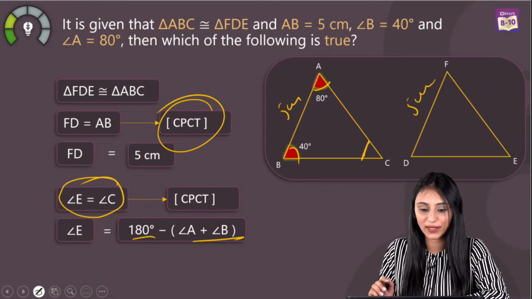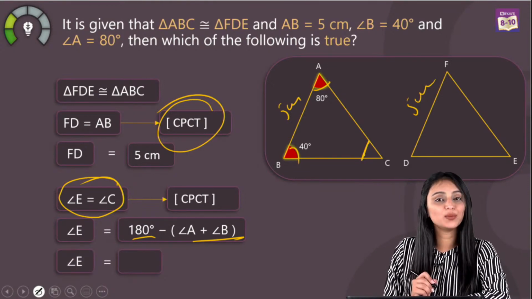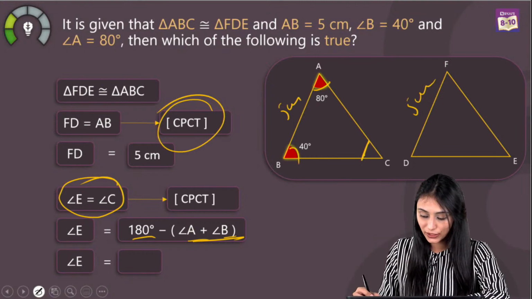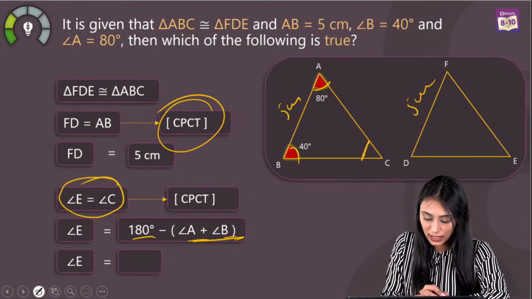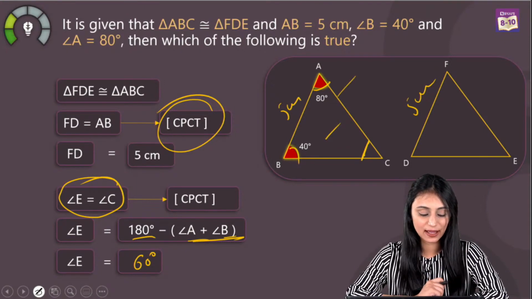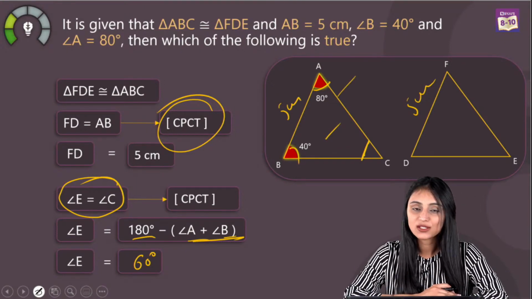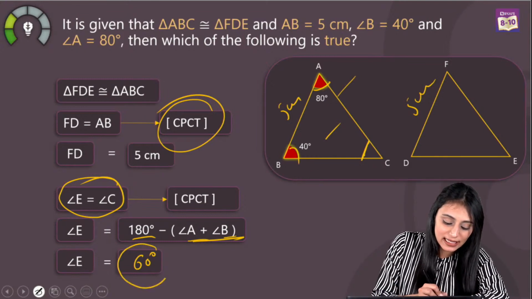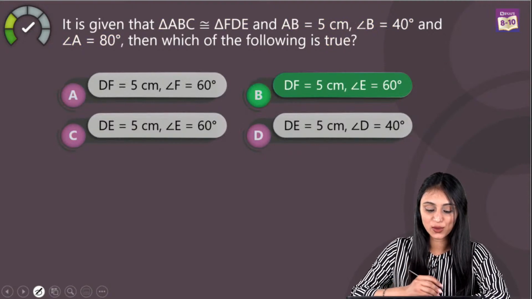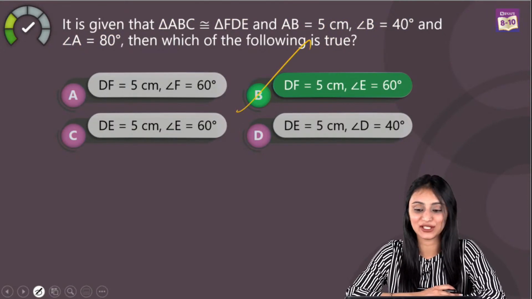So putting the values, 180 minus 80 plus 40. 80 plus 40 is 120 degrees, and if you subtract it, you get 60 degrees. So angle E is 60 degree and DF is 5 centimeter. So option B is the right answer for this question.